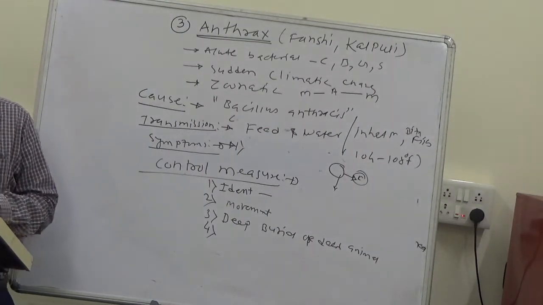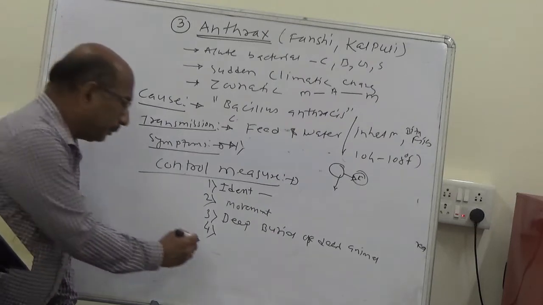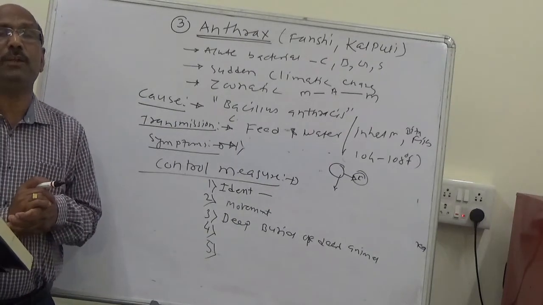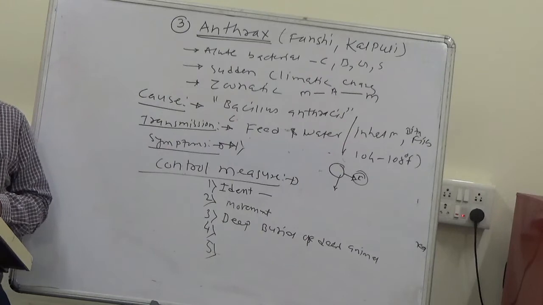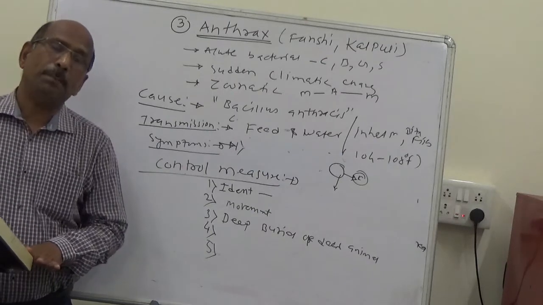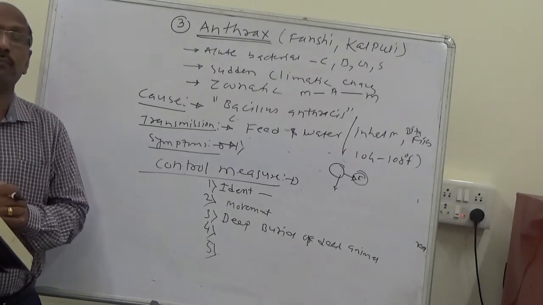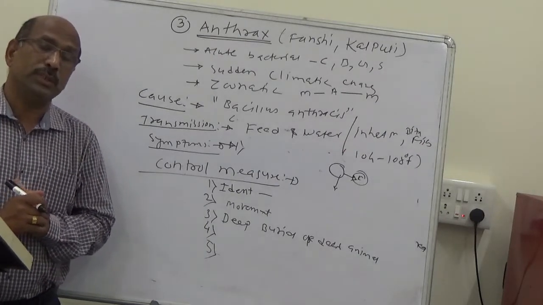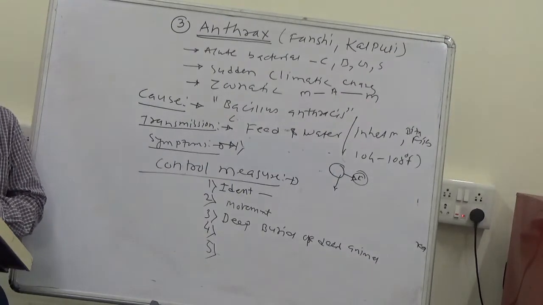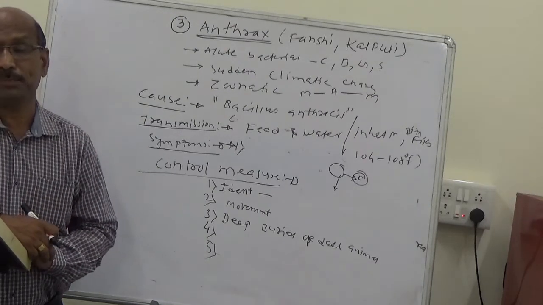Destroy contaminated fodder by burning, and after this the cattle shed should be properly disinfected, with thorough disinfection using 10% caustic soda or formalin or 5% phenyl.